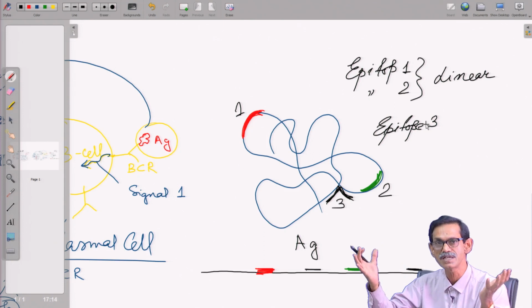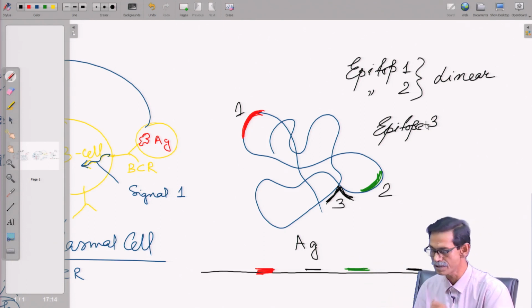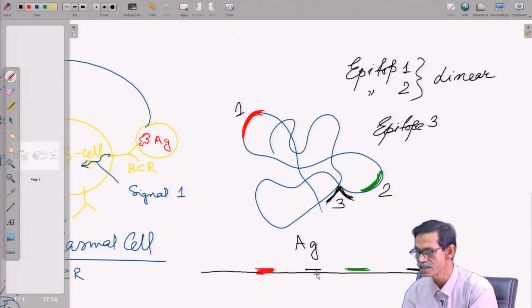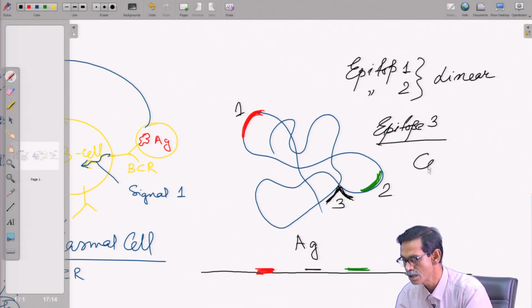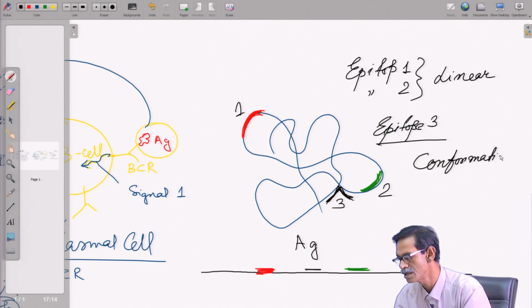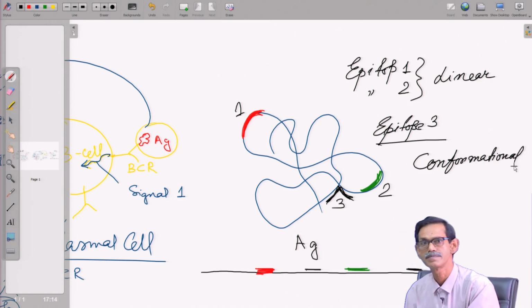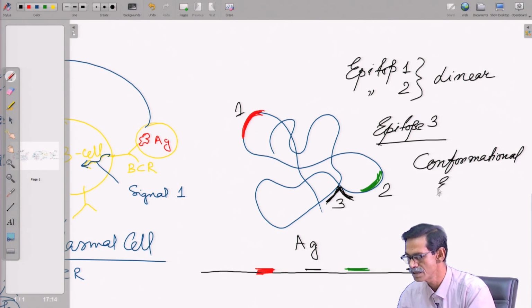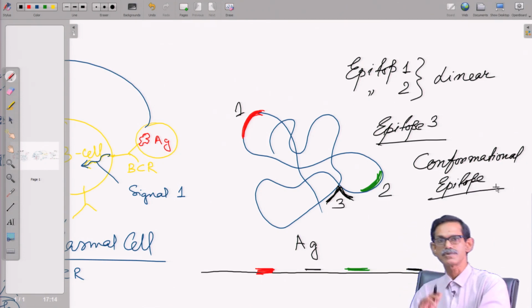If you denature it, it will not be there because that will be spread like this. This is called conformational epitope, because this is generated by the 3-dimensional structure of the protein.